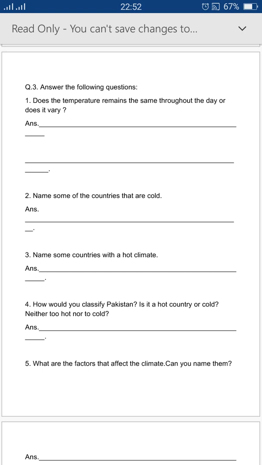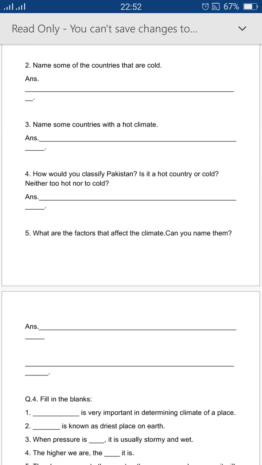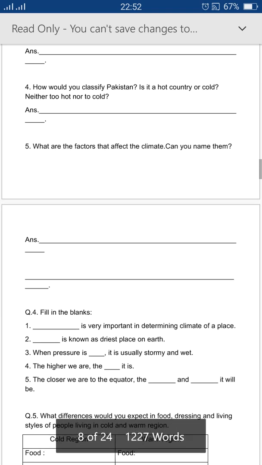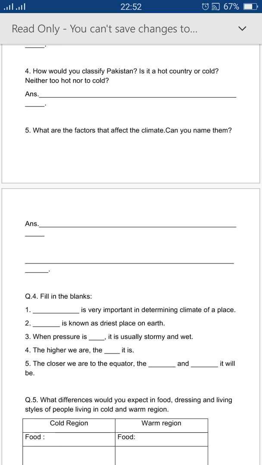Name some countries with a hot climate like Atacama. How would you classify Pakistan? Is it a hot country or cold? Neither too hot nor too cold. You can write this answer easily because we are talking about our country. What are the factors that affect the climate? Can you name them? Yes, you can name them with the help of the reading of chapter 2.